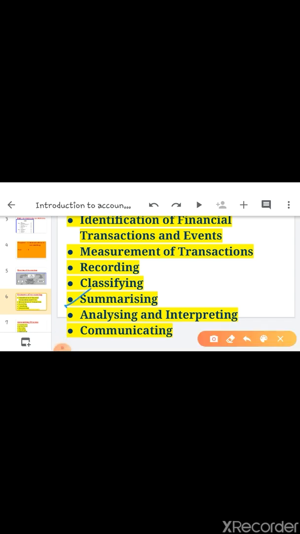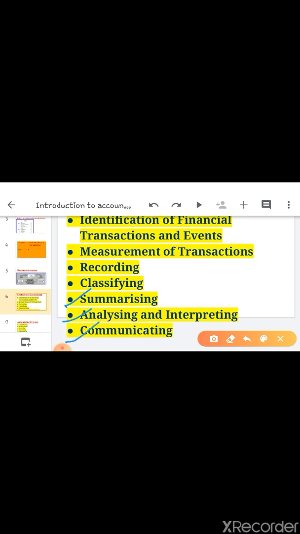Okay, next is summarizing. In this you have to make the summary of all the accounting information in such a manner which is understandable and useful to internal as well as external users. Okay, next is analyzing and interpreting. It provides useful information concerning financial performance of the business to the management.